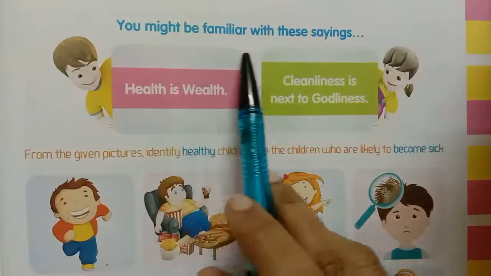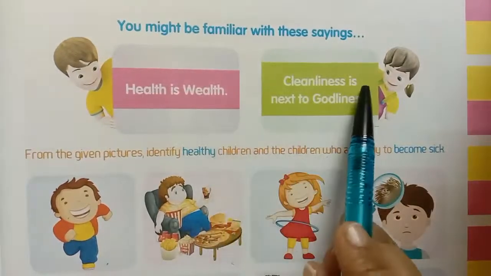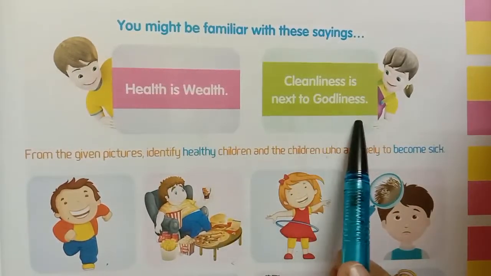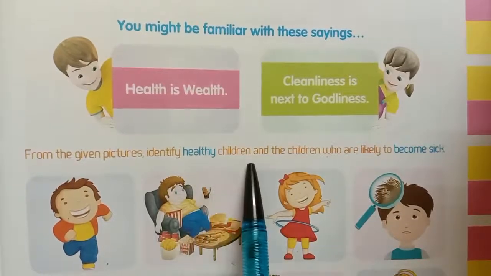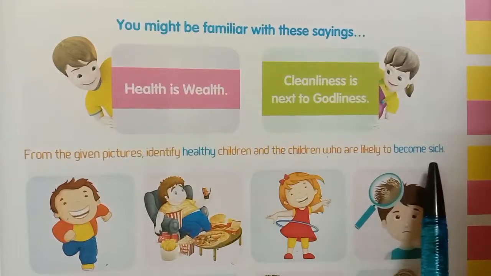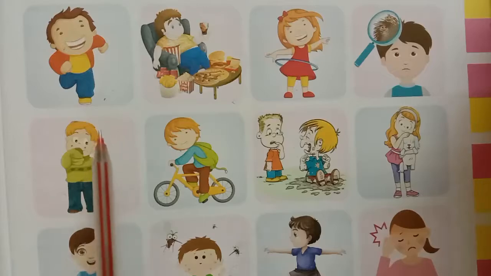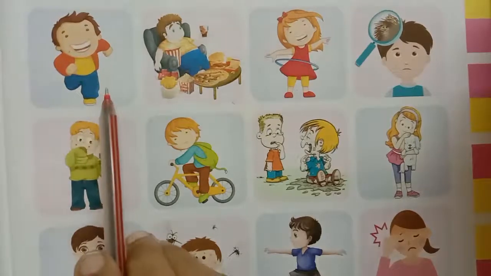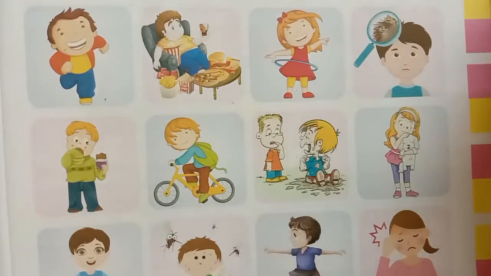We might be familiar with these sayings. Health is wealth. Cleanliness is next to godliness. Next, from the given pictures, identify healthy children and the children who are likely to become sick. Identify healthy children. This one, running, playing, cycling, doing yoga, doing exercise.